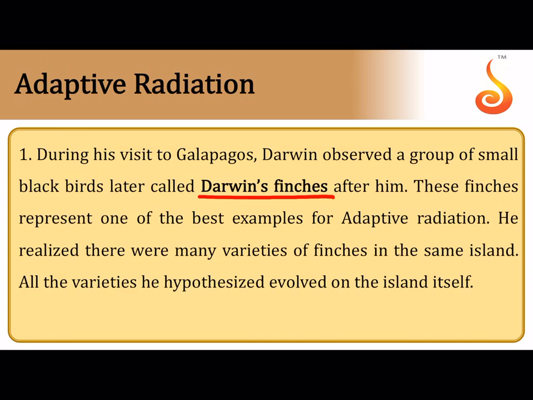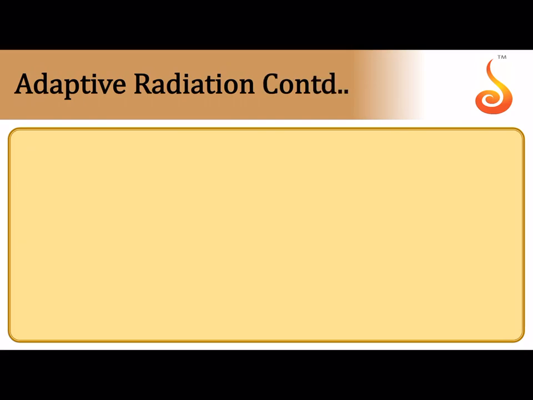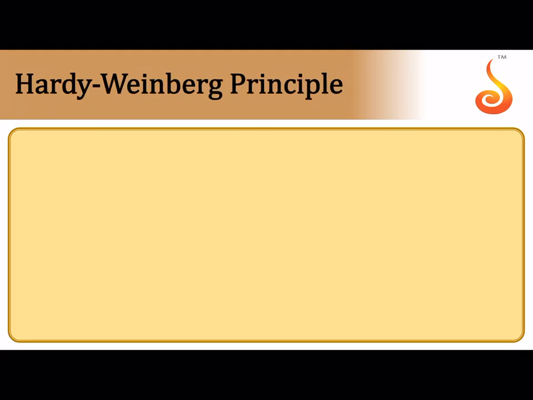Adaptive radiation: you must have seen how Darwin studied a group of small black birds when he visited the Galapagos Islands. These birds were named Darwin's finches, and he saw that there were so many varieties of finches with so many varieties of beaks. He conjectured that all of them must have originated from a common ancestor on the same island. Probably all of them living on an island belonged to the same species, but gradually, because of competition, they started occupying different habitats on the same island and adapting themselves to new food habits, and as a result their beaks modified to suit the new food habits.